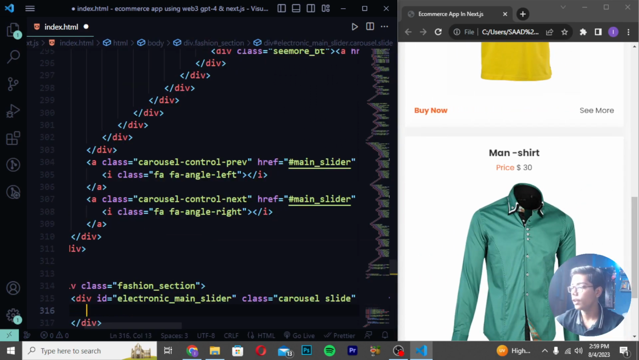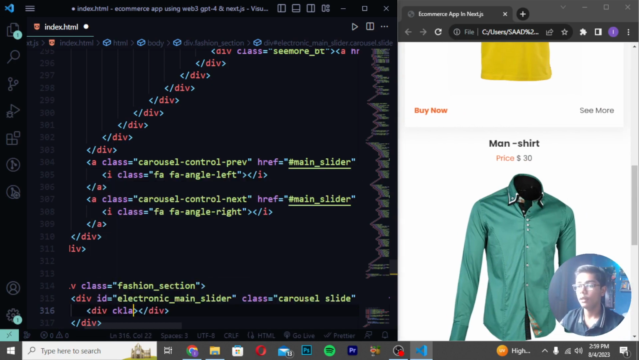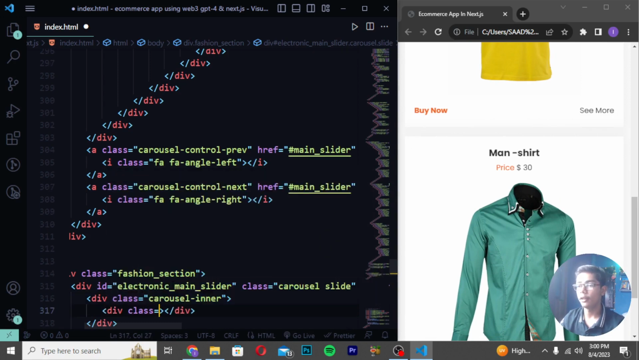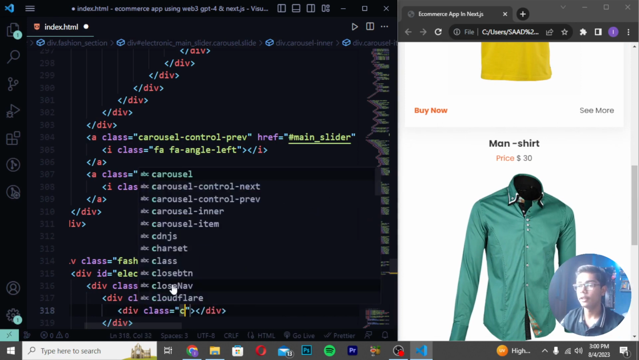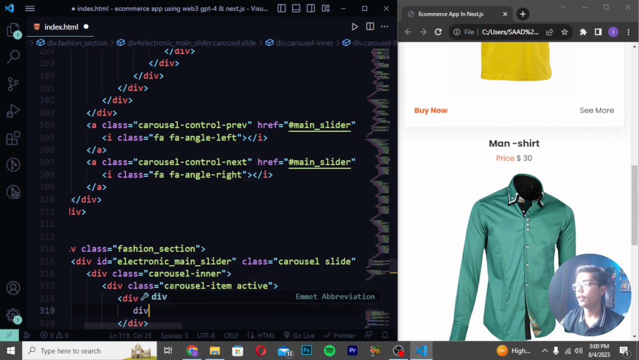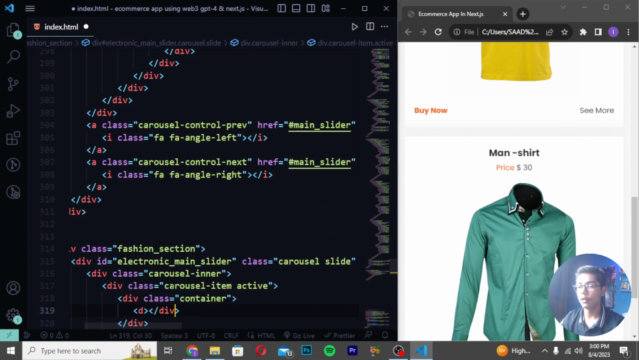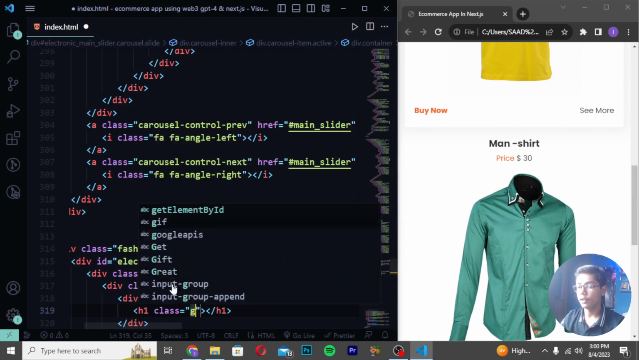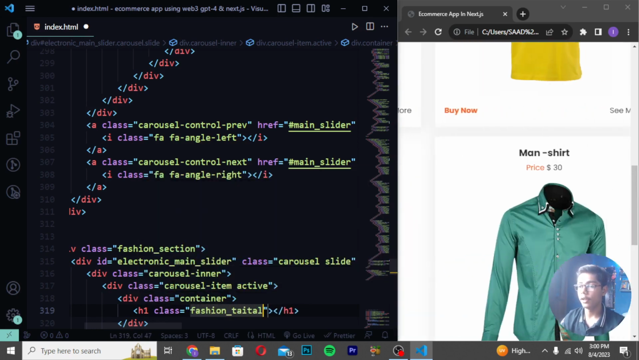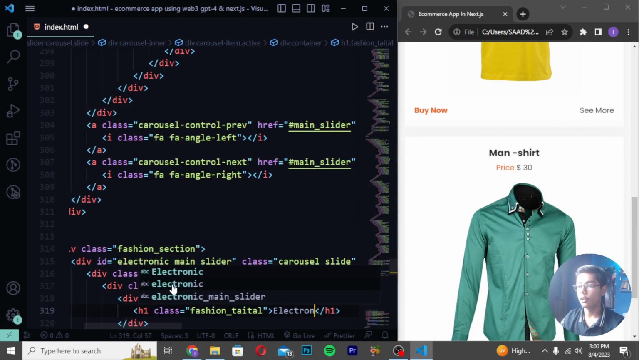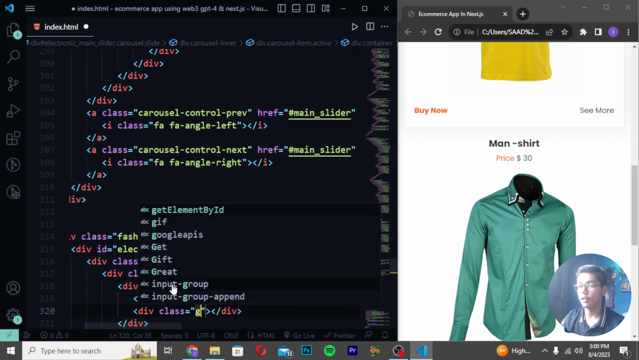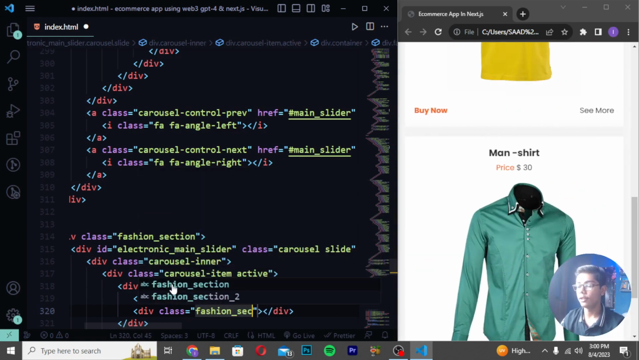Then I will be moving down and create here div class, and I will be writing it as carousel inner. Then I will be now writing here div class carousel dash item active. Then I will be now writing it as div class container, and then you have to write here h1. So just you have to now write here heading 1 like this, and give here class as like fashion. So I will be now writing here fashion underscore data, and here I will be writing electronic. Then you have to move down and write here div class, and I will be writing it as fashion. So here I will be now writing here fashion section 2.